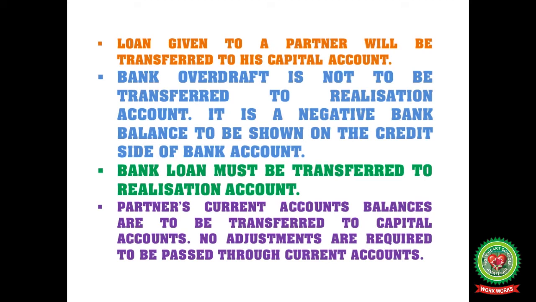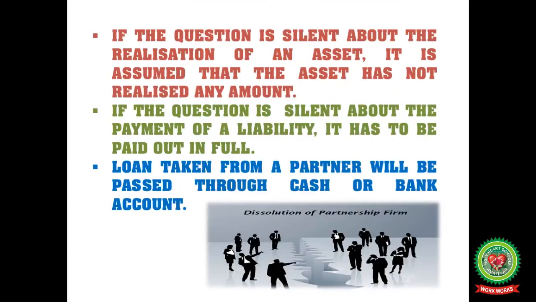You know that bank overdraft is simply a negative amount, and you just transfer it to the realization account. The third point is that a bank loan must be transferred to the realization account. Next point is that partners' current account balances are to be transferred to the capital account. No adjustments are required to be passed through the current account. So these are all the guidelines.